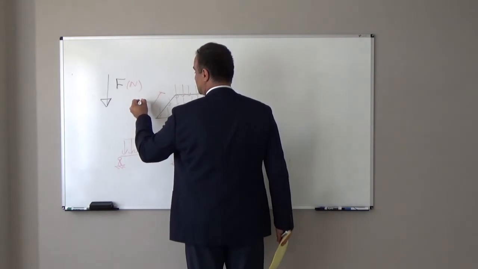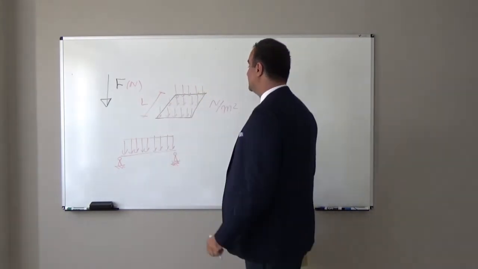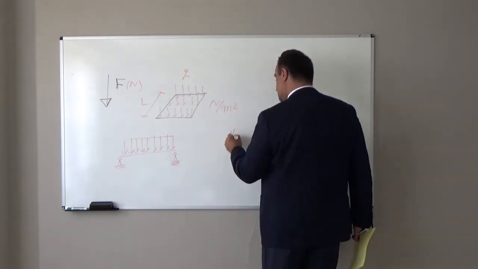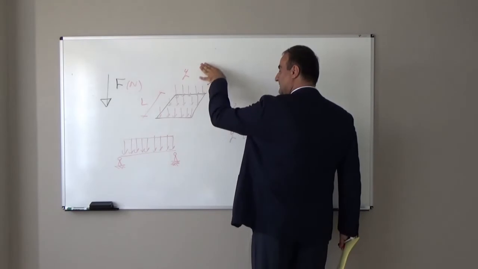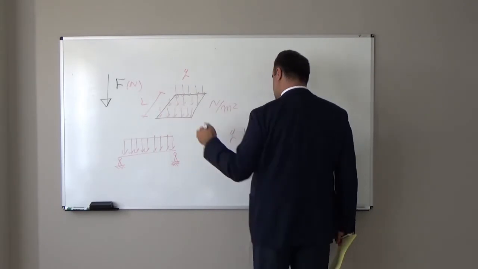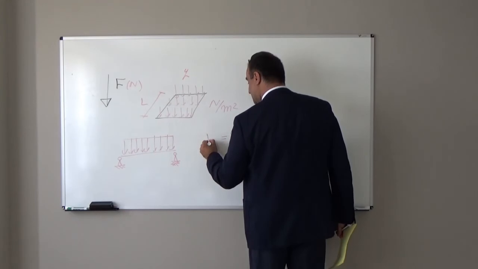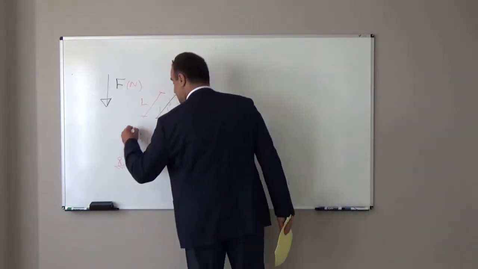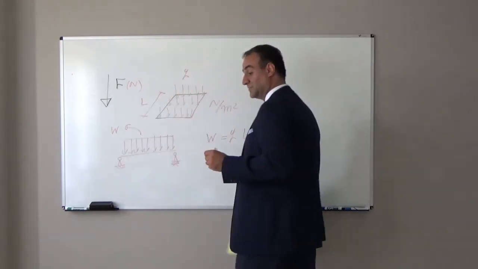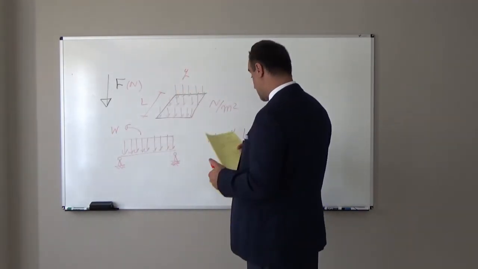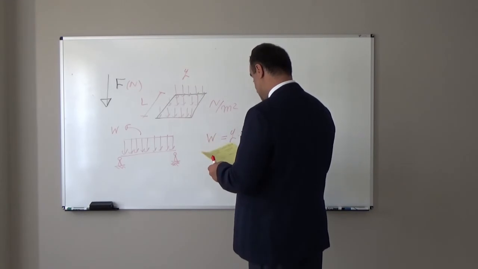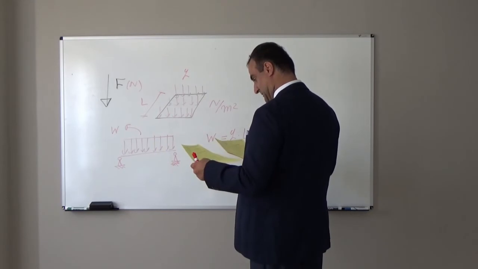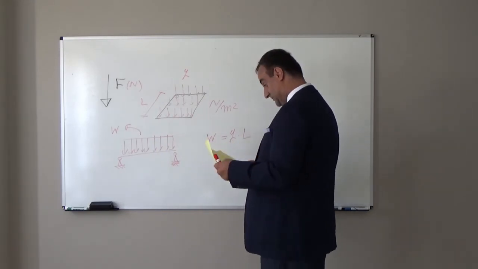For example, this direction is L. The intensity of the load is, for example, Q times L. Because it is uniform in the direction perpendicular to the board, I can convert it to a line distributed load and show the intensity of the load with W. So this is about the different types of load we will have in these courses, especially in strength of materials.